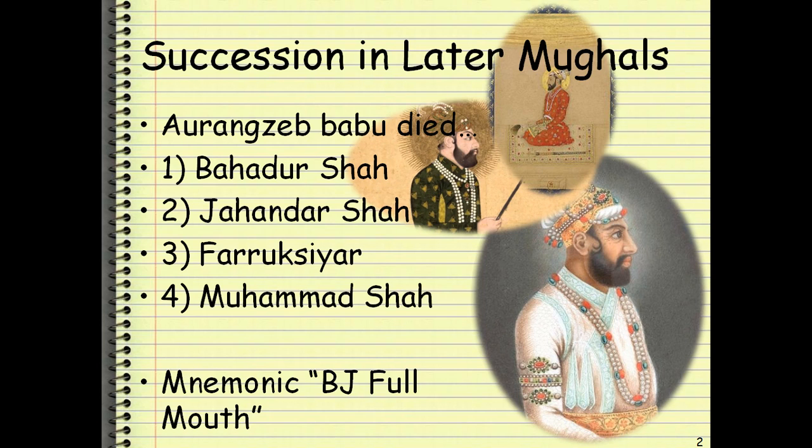Now from the MCQ point of view, we have this order which is important because they'll ask you which emperor came after which among the later Mughals. The earlier Mughals, the famous ones we know, but these losers we have to learn their names. So it is Bahadur Shah, Jahandar Shah, Farooq Siyar, and Muhammad Shah. You can use this mnemonic, and it's a funny mnemonic, so probably it will help you to remember. Moving on.